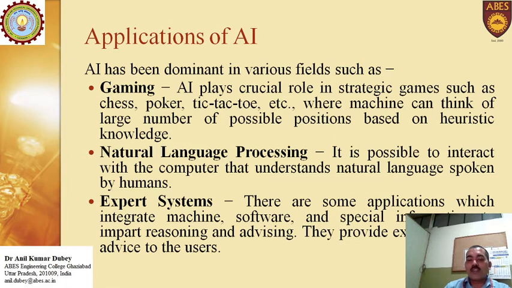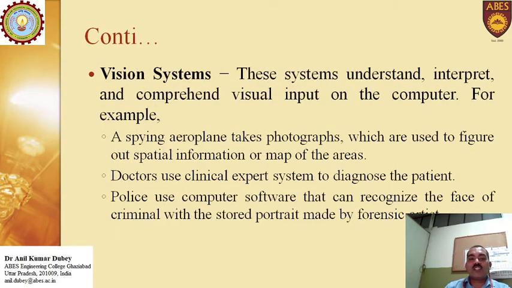And expert systems, which can integrate machines, software, and special information to impart reasoning and advising. They provide explanation and advice to the users, who are the experts. Vision systems can understand, interpret and compare visual inputs on computers. For example, spying aeroplane photographs are used to figure out spatial information or maps of areas.